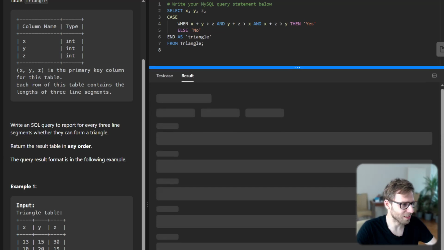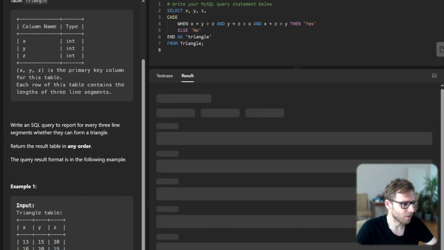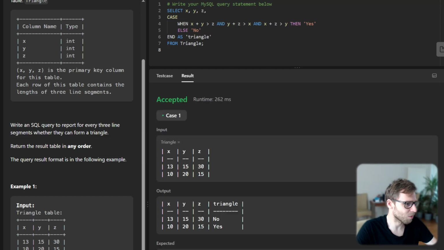So I'm running it and it's calculating and hopefully, yeah. As we can see, these 3 lines cannot form a triangle. You can see that we have one edge of 30, and 13 and 15. So you can imagine that this will not form a triangle. And obviously the second one could form a triangle.